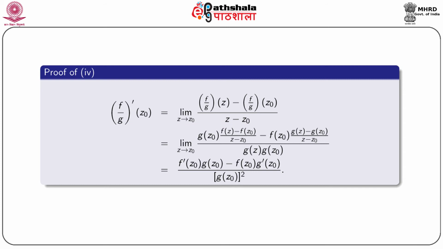By simple calculation, we write this as limit z tending to z0 g z0 into fz minus fz0 by z minus z0 minus f of z0 into gz minus gz0 by z minus z0 by g of z into g of z0, and which is equal to f dash z0 into g of z0 minus f of z0 into g dash z0 by g z0 square.